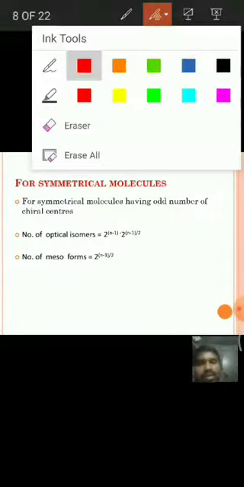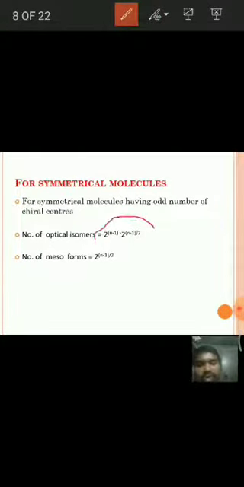That means, see here, 2 power n minus 1 minus 2 power n minus 1 by 2.